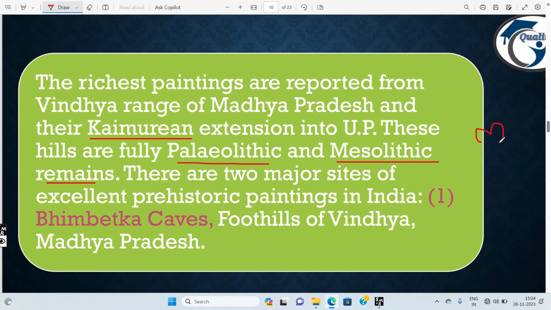Assume this is India. So the Vindhya range is this, which separates north and south India. This Vindhya range and the Bhimbetka caves have painting evidence. These questions are asked in UPSC. This Bhimbetka cave question is asked in UPSC. We have to remember this Bhimbetka cave, so I have highlighted this.